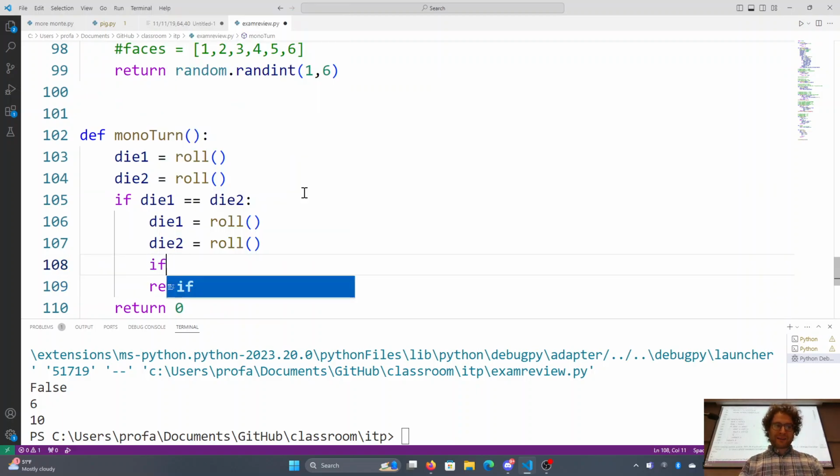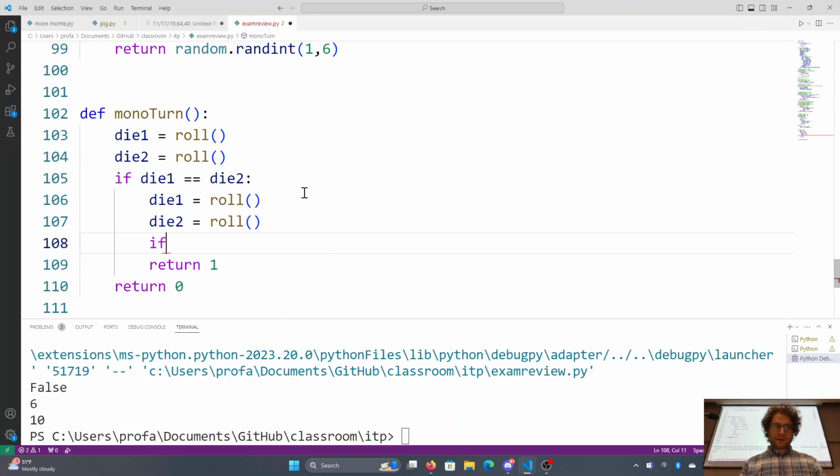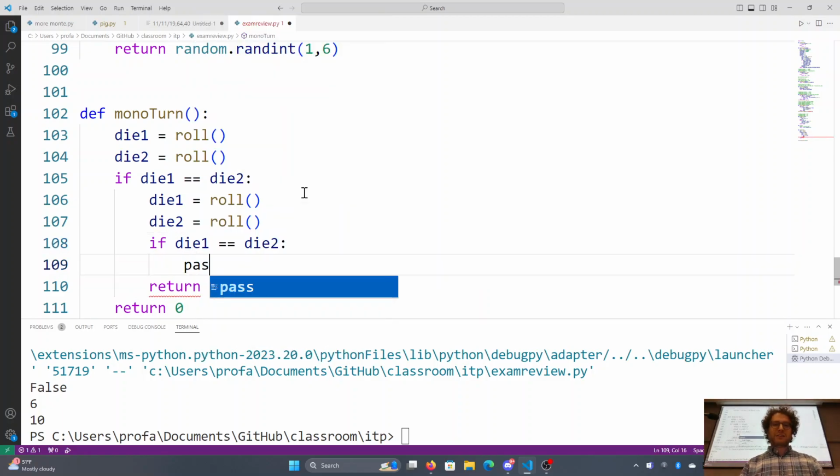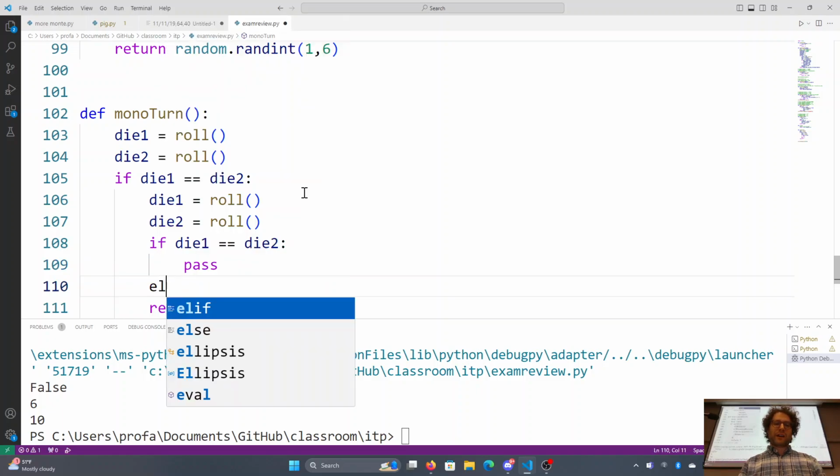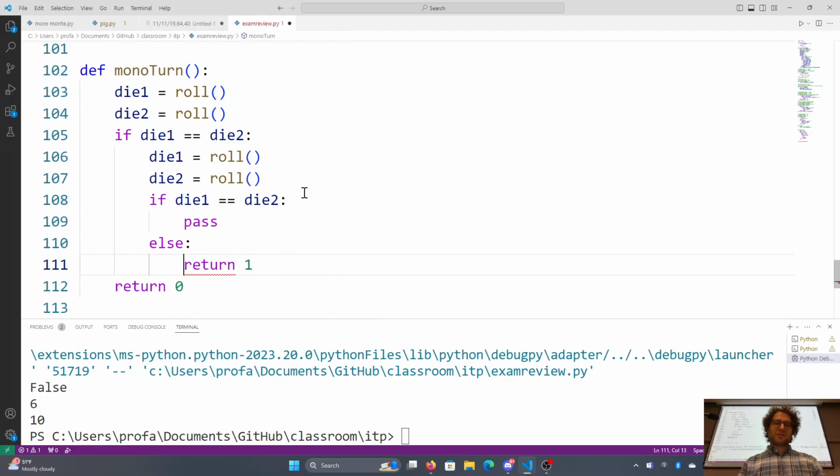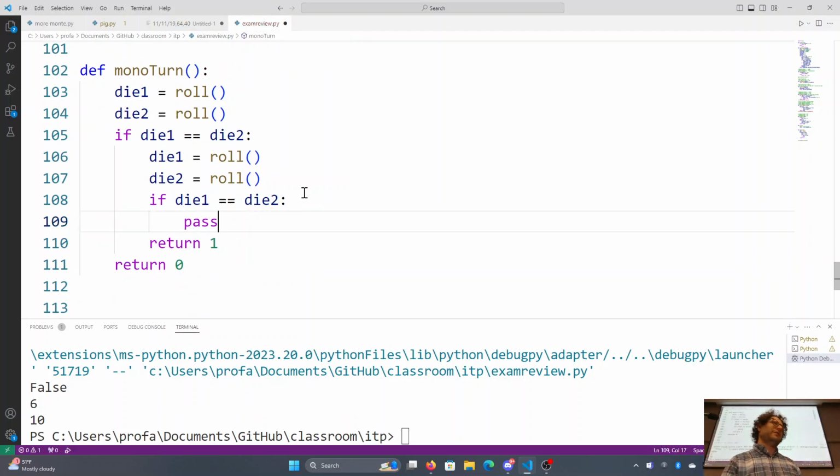And then I'll ask if die 1 is equal to die 2 again, if they are again equal to each other, then I'll need to handle that. But otherwise, return 1. I can do that as an else, or I can leave out the else. It doesn't matter. I'm just going to leave out the else. It's going to look very weirdly symmetrical if I do that.